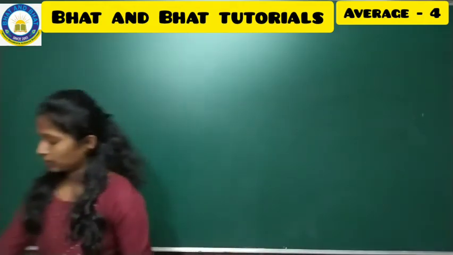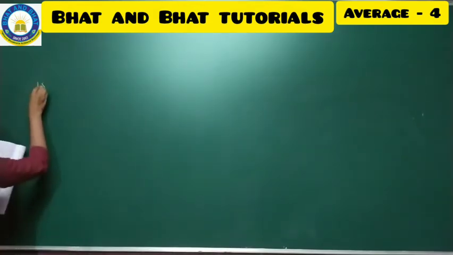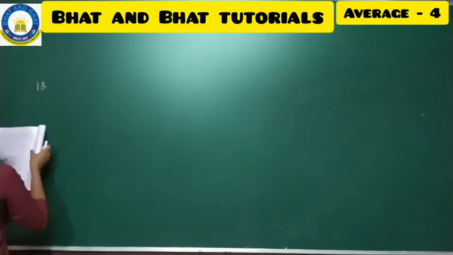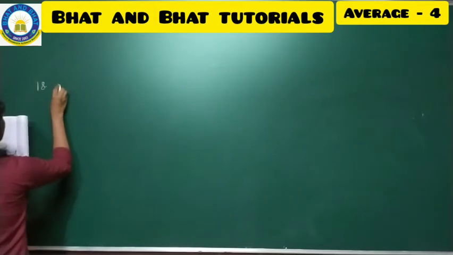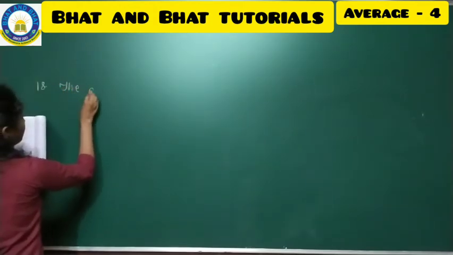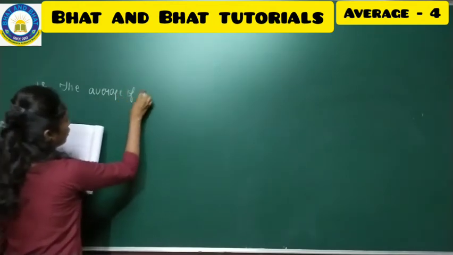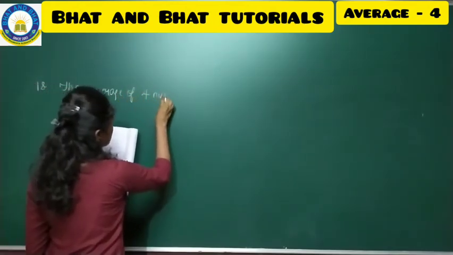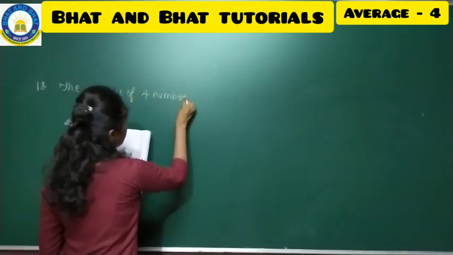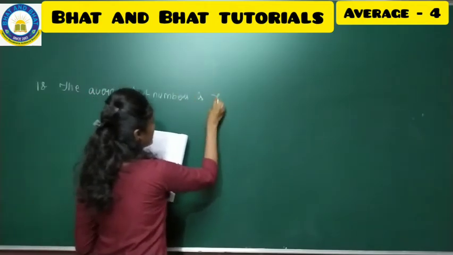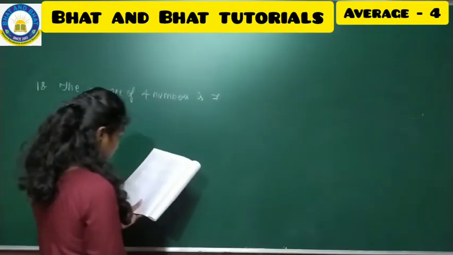So see to the problem number 18. The problem is like this. The average of 4 numbers is 7, full stop and continue.